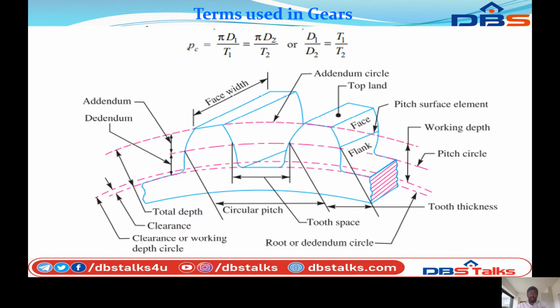The distance between the clearance and addendum circle is the working depth.